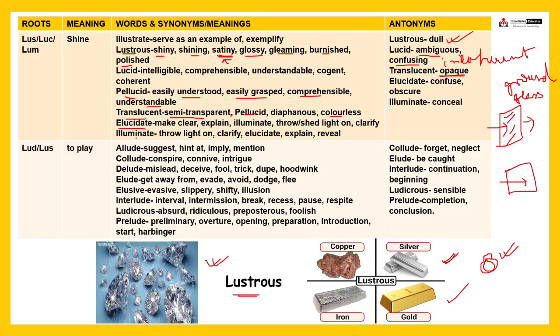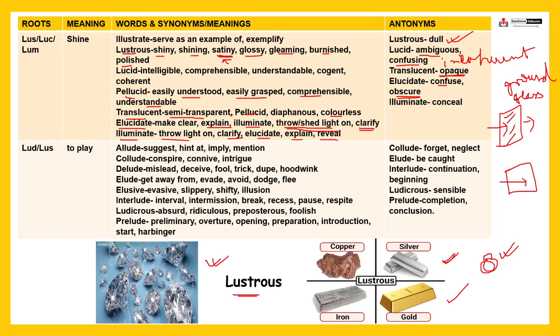Elucidate means to make clear, right? Means you are explaining, illuminating, right? You throw some light on a topic. Throw some light on a topic means you are explaining a topic, fine. See, I am throwing some light on root words, right? On vocabs means I am explaining root words, vocabs, fine. Clarify. And elucidate का opposite है confuse or obscure, fine, preventing someone from understanding something. Illuminate means throw light on, clarify, elucidate, similar, fine.